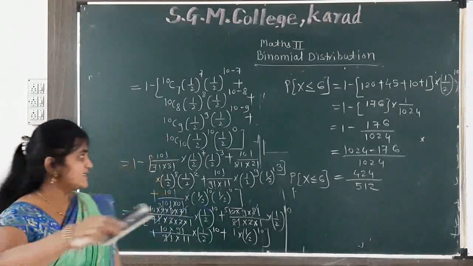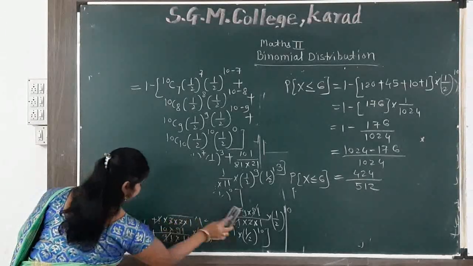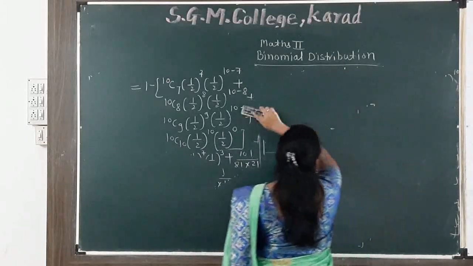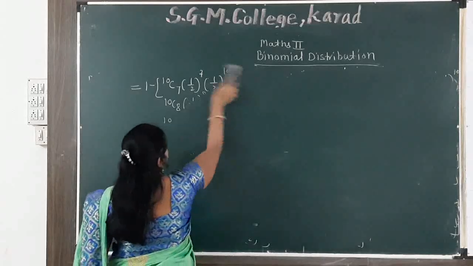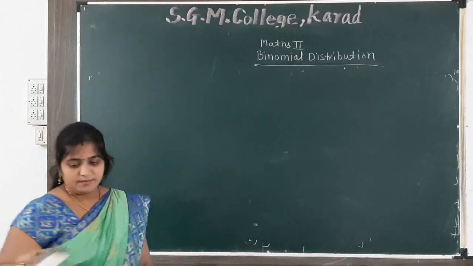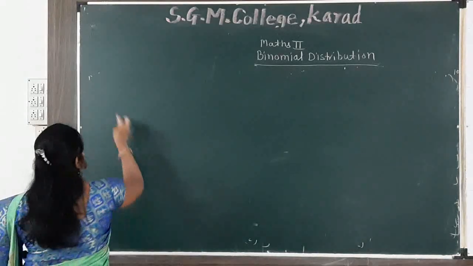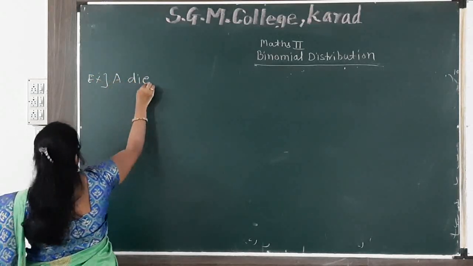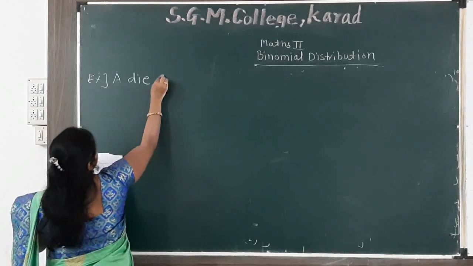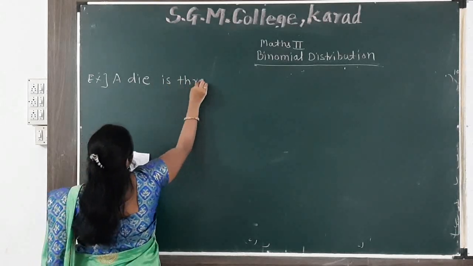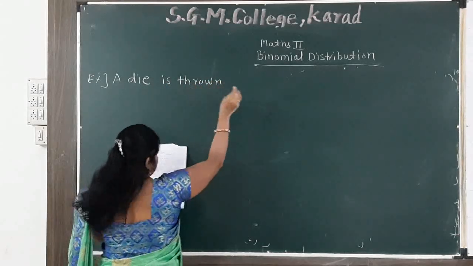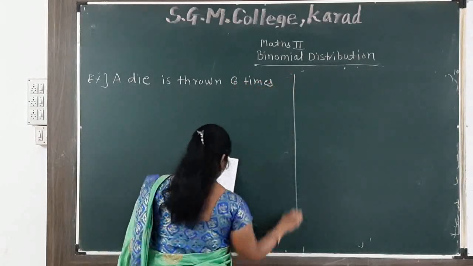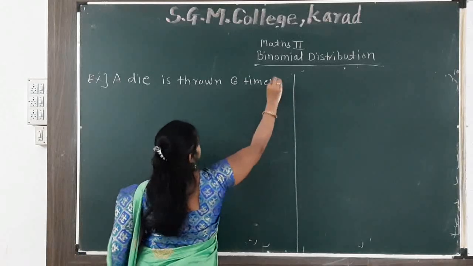Write down my second example. A dart is thrown 6 times.